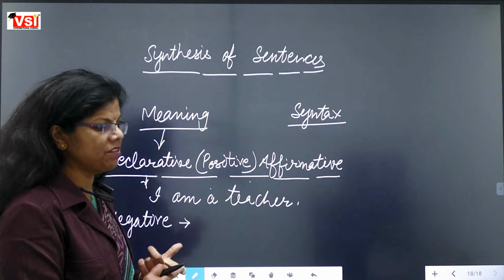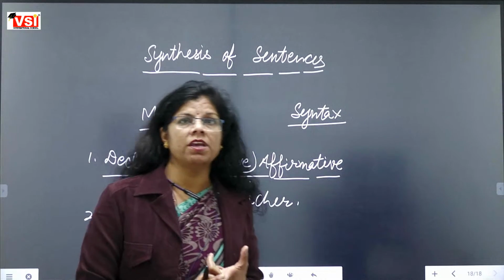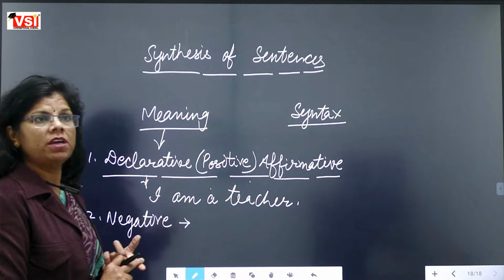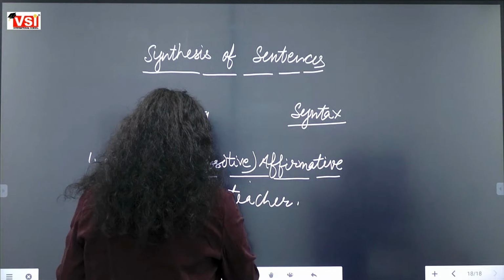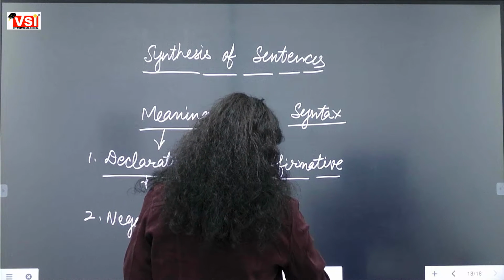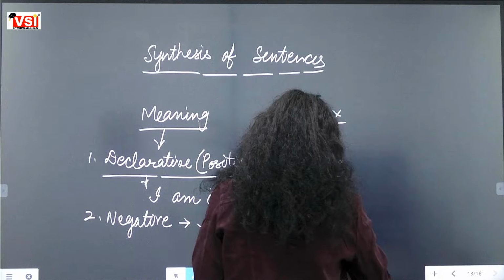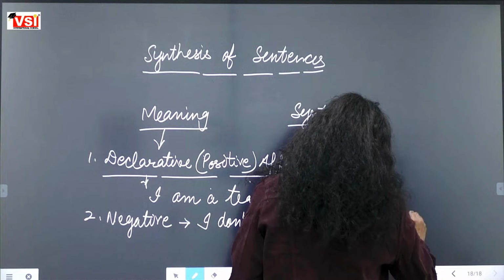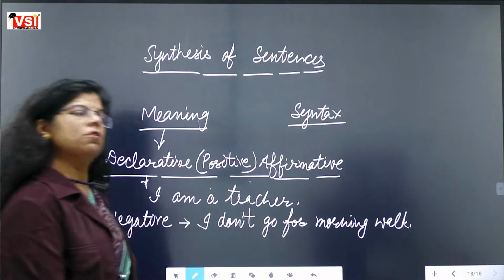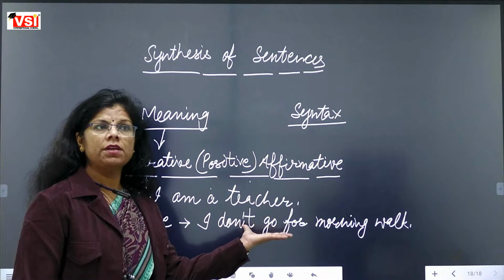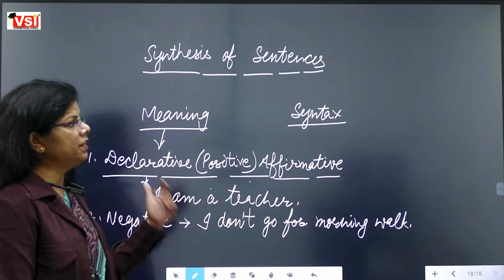As if I am asking you, do you go for a morning walk? And you are saying, I do not go for a morning walk. So the sentence is having a negation in it. That's why it will be called a negative sentence.